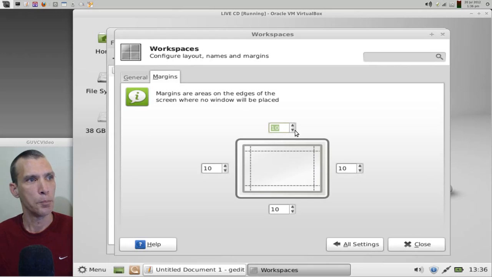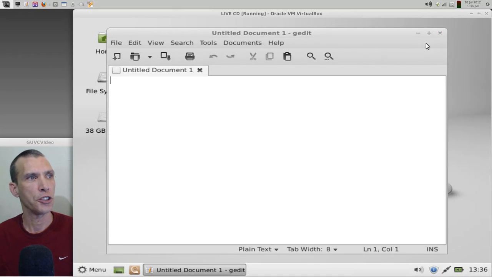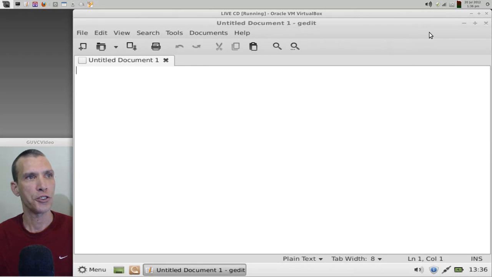And now on margins, we're going to put 0 on all of these. That looks good. And remember, that was the workspaces. So when we go ahead and close this, now when we maximize this, see how that fills the full screen? I hope that fixed that problem for most of you guys out there.